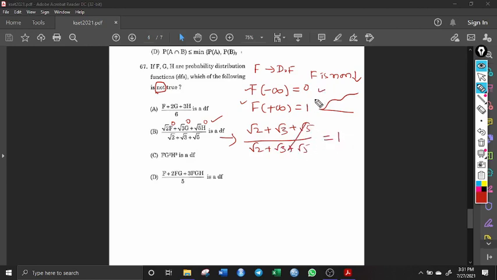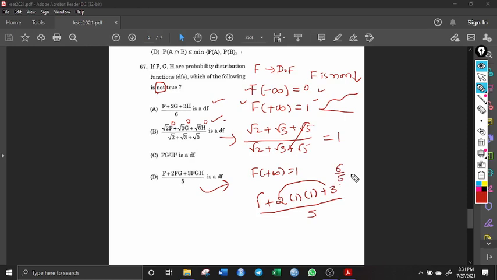So this property has been satisfied by this option, and the same will be satisfied by this option also. You take this here, you apply f of plus infinity equal to 1. Okay, you can see that it is 1 plus 2 into f of plus infinity is 1 and g of plus infinity is 1 plus 3 times f of plus infinity is 1 into 1 into 1, it is 1, so 1 into 3 it is 3, divided by, you have to see that it is 5. 2 plus 3 is 5, plus 1, so this is 6 by 5.